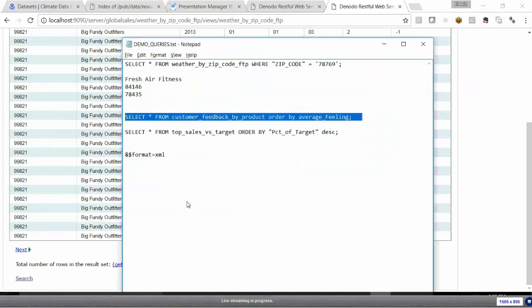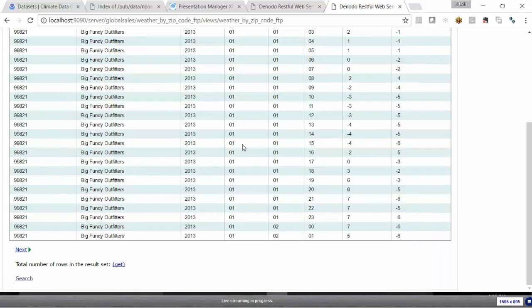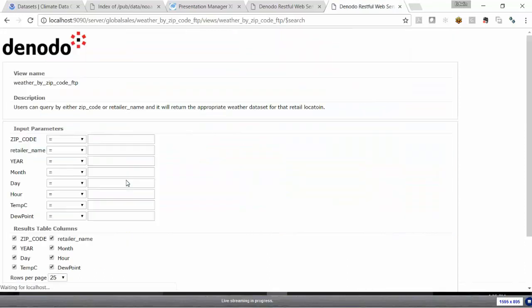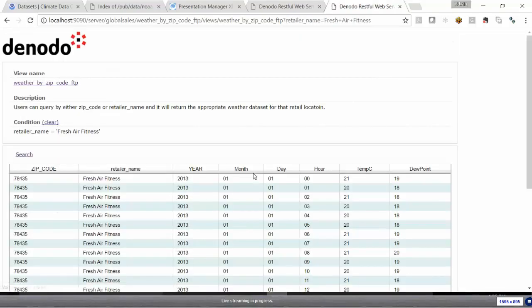So in this situation, the end user doesn't know the particular zip code, but they know that they want to get the weather data for this particular retailer, Fresh Air Fitness. And so I'm going to click the search and retailer name. I'm going to put Fresh Air Fitness, and I'm going to go ahead and search. And it's doing the same thing. And so it's turned that query for Fresh Air Fitness into a call to the FTP server, and it's returned the weather data for that current location for that particular year.